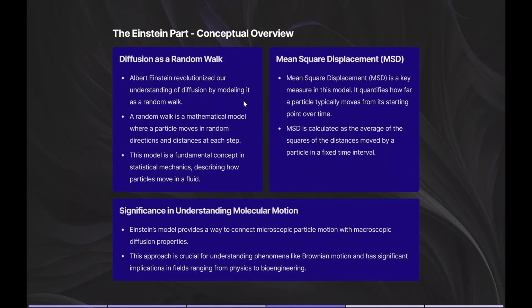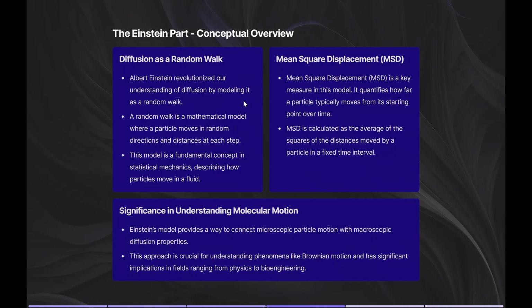So now to conceptualize the Einstein part, he used something called the random walk. He thought about how particles move in a fluid as if they're taking random steps in different directions. This is called random walk. We use something called mean squared displacement to measure how far these particles move on average. It helps to understand diffusion, like how a drop of food coloring spreads in water.